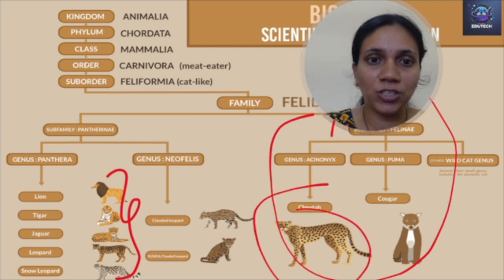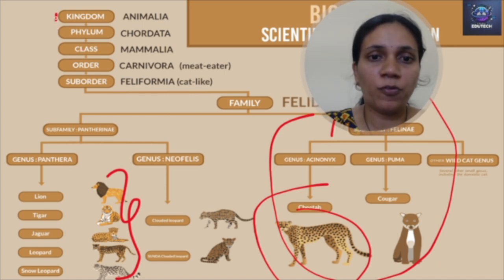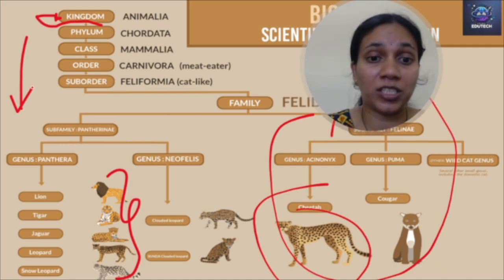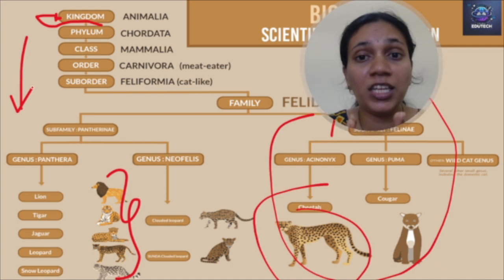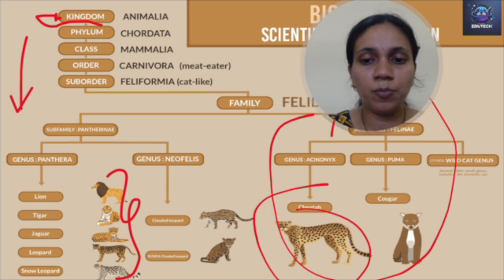My intention in showing you this slide was that from kingdom it is a very broad category, but as we move down towards species, things become more and more specific, very, very narrow. This is what you have to remember. This concept will be very useful for your NEET exam.